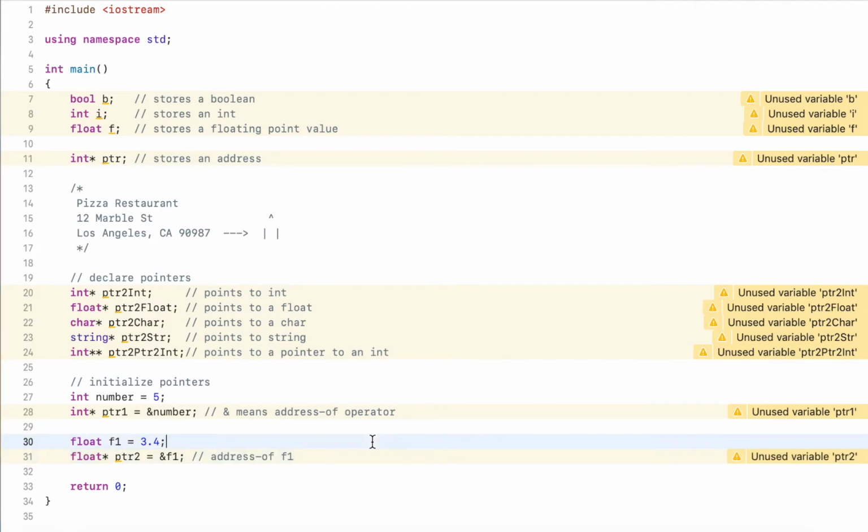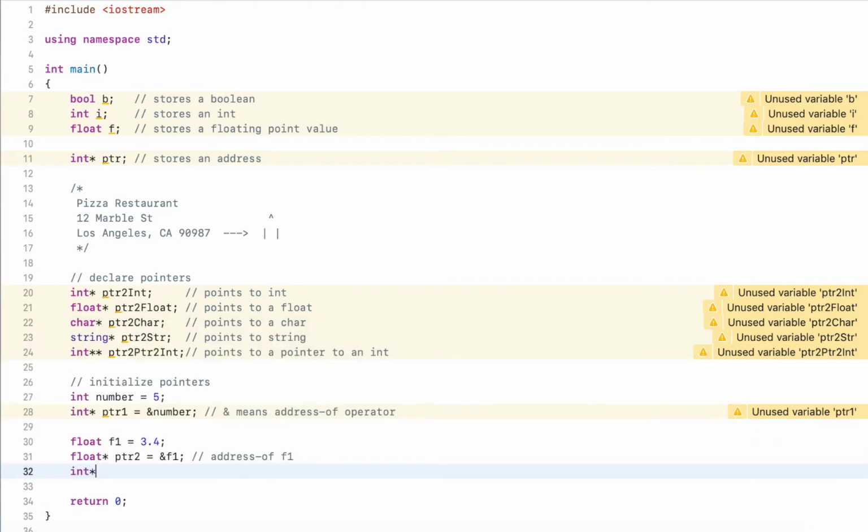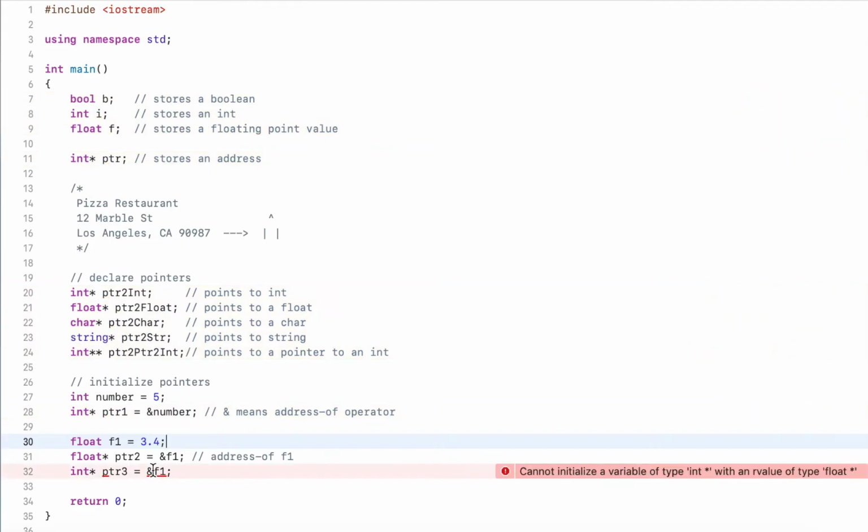You can really do this with any type. The important thing is that the two types have to match. So I cannot do a pointer to an integer, pointer3, and then do address of f1. I get a compile time error. The reason for this is that I'm taking the address of a floating point variable and trying to store it into a variable that stores an address to an integer. So this will not match. If I would follow this address, there will obviously be a float stored, not an integer. So the compiler will check for this, and this won't work.